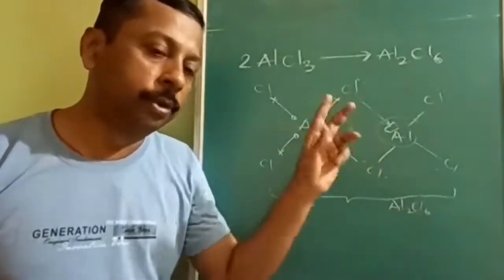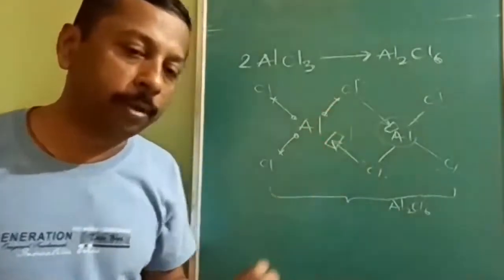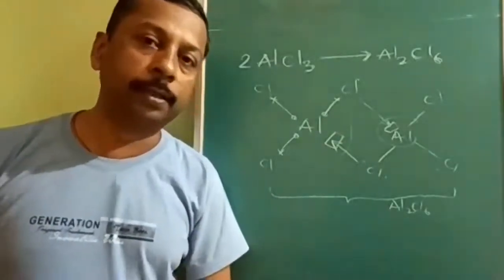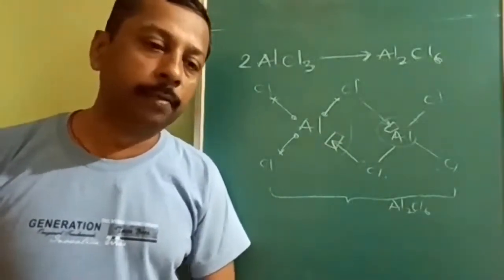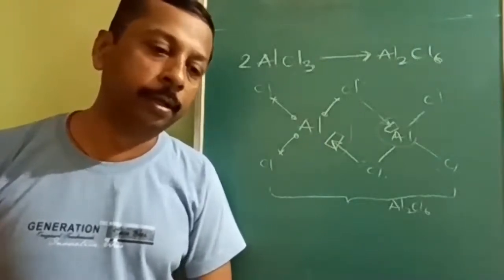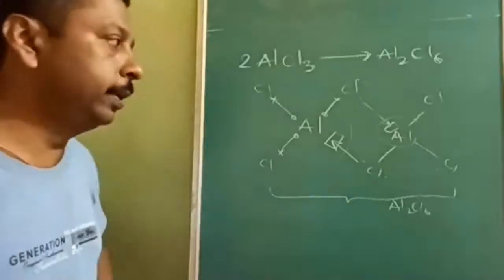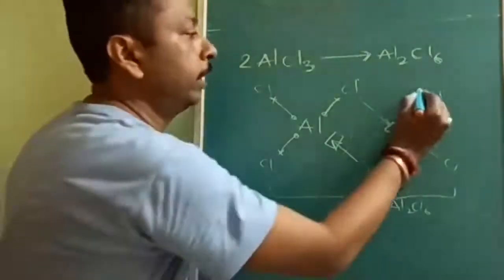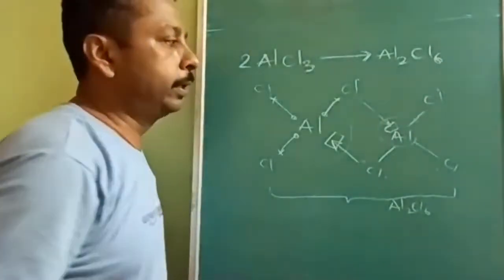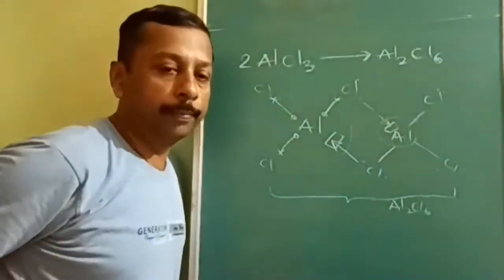So 3 methods. First one is back bonding. Second one is by coordinating with the Lewis base. Third one is by forming the dimerization, or you can say polymerization. Now the reasoning question: why can AlCl3 not form back bonding?